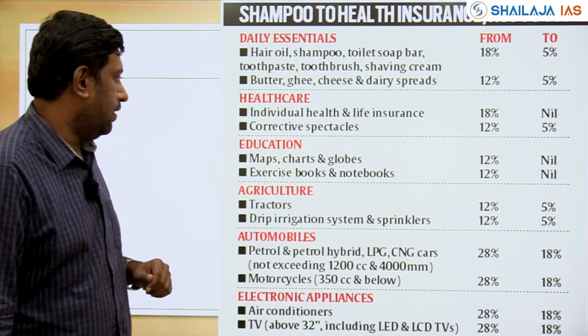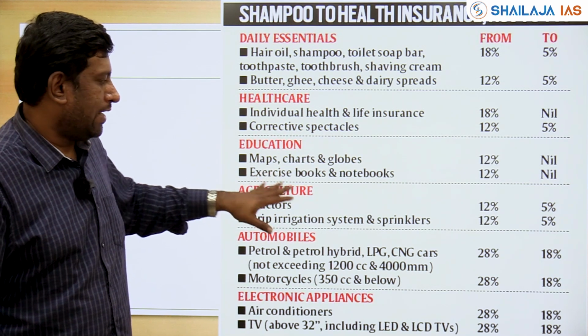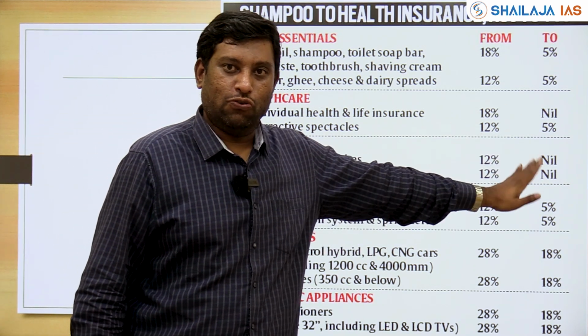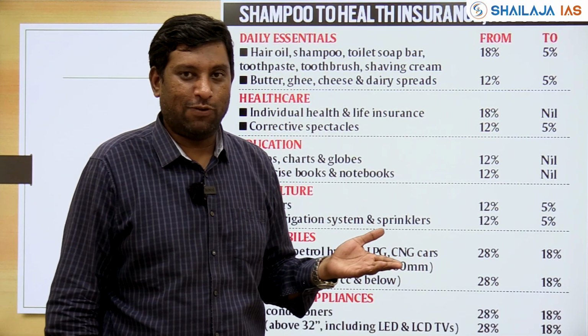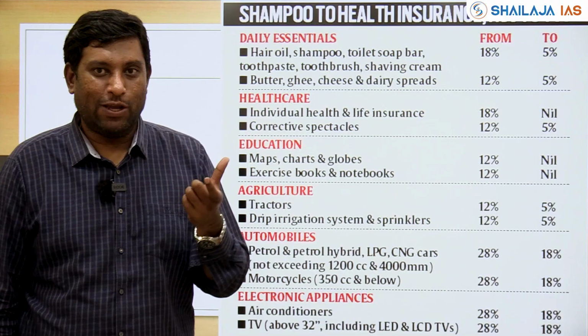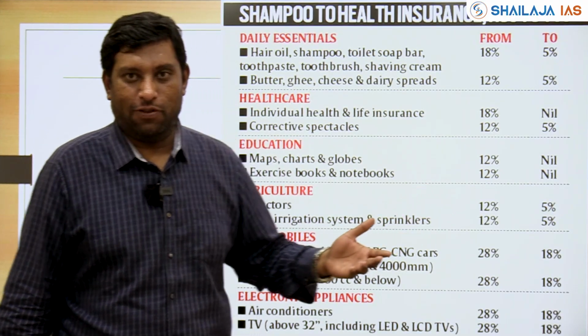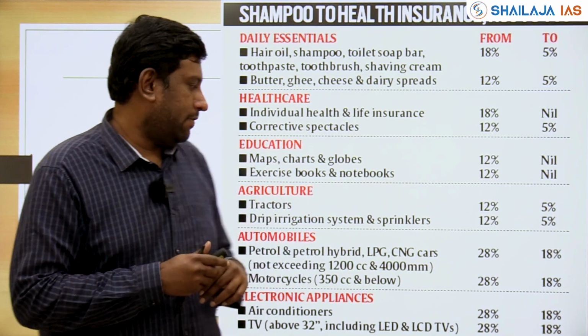come down, right? Your education, your maps, charts, globes, exercise books and notebooks, earlier they were all taxed at 12%. Now it has been brought down to 0. So it is a boost to your education sector. The counter aspect of it, the private coaching institutes have now been taxed at 18%. It's considered as more expensive. Now, whatever we are doing right now, they're all coming under the bracket of private coaching, right?